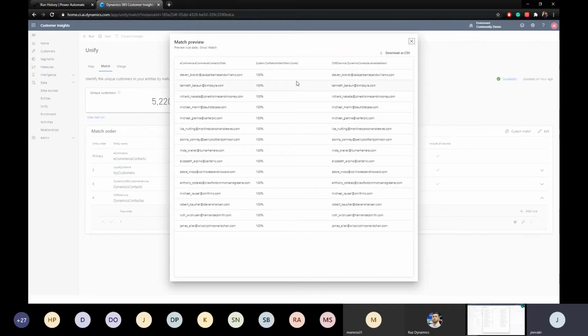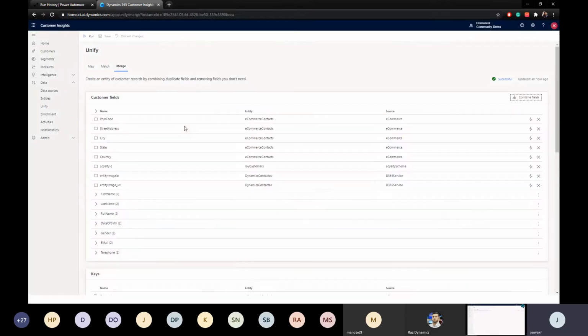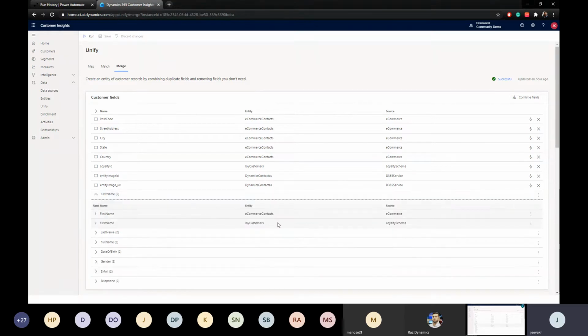So all these connects are there in the e-commerce portal as well as in the dynamics. Okay. And then the last step, of course, is the merge. When you have multiple databases, you need to know which one needs to take the highest priority. And that's where, like in the example that she showed, the first name, you're going to have loyalty customers and the commerce contacts, and the priority is set for the e-commerce, then the loyalty management system, something like that. So once you have this merging, you have to clearly understand the purpose of merging. When you have the same customer data in multiple systems, you have to reconcile them, right, to avoid conflicting data.